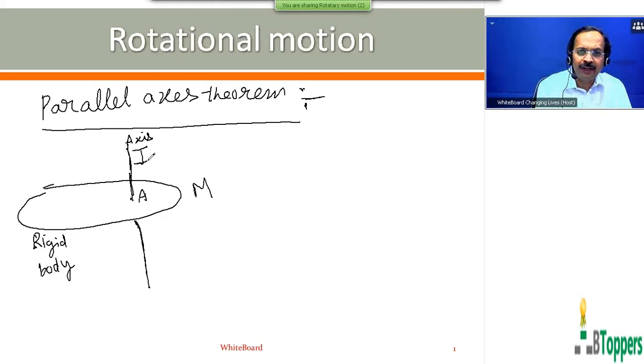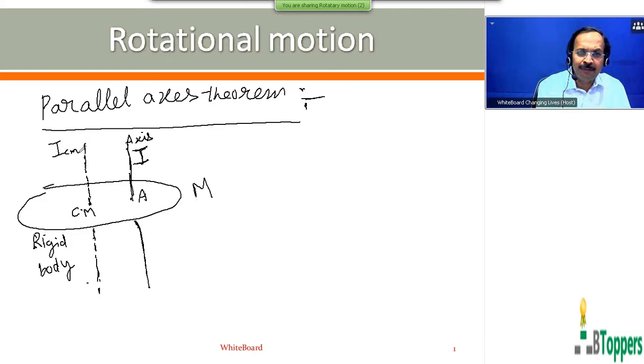If you want to calculate this moment of inertia I, you can draw an axis parallel to this given axis, but passing through the center of mass of the body. Let I subscript CM denote the moment of inertia of the same rigid body about the parallel axis which is passing through the center of mass of the body.